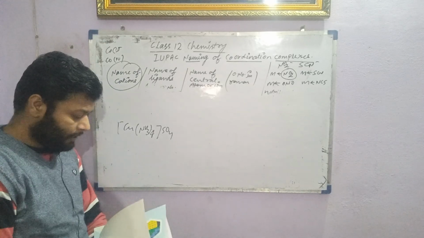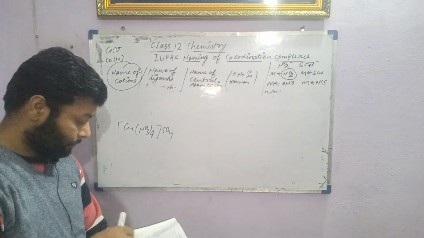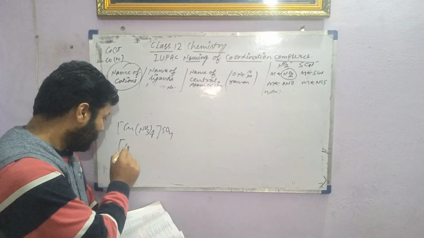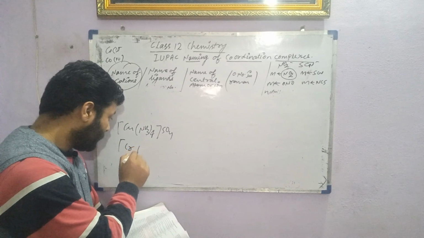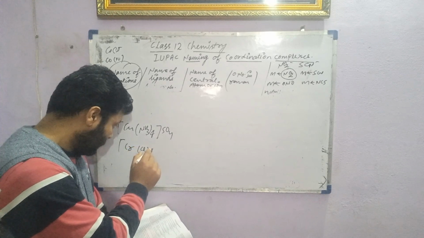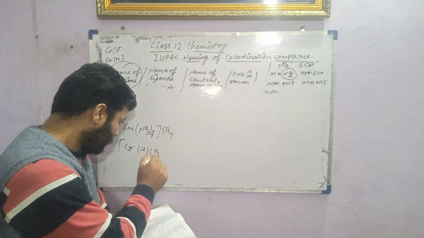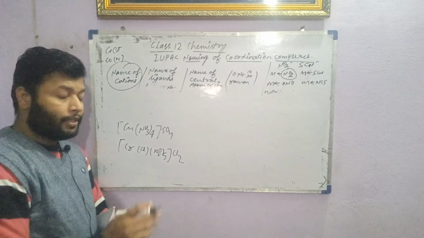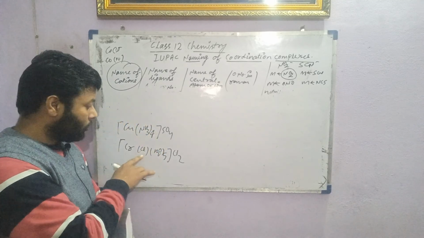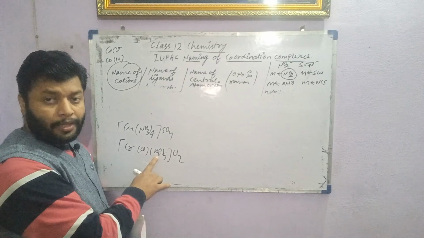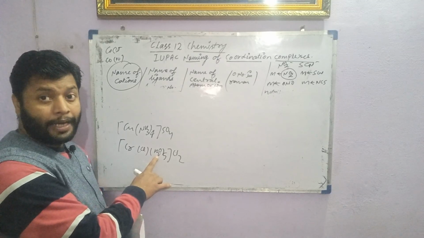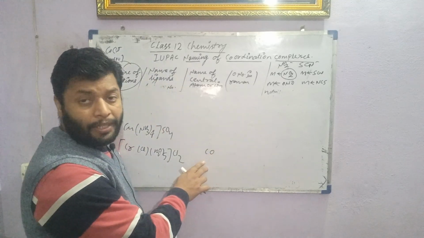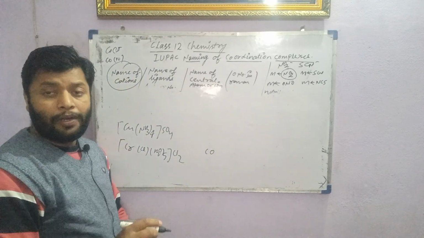Okay, fine. Next example. I can take some more examples, like suppose chromium, Cl, some H2O and Cl2. Again a cationic complex. This is called aqua, the special name for the water molecule. Aqua for water, ammine for ammonia. One more thing: carbon monoxide is a neutral ligand, and its name will be carbonyl.